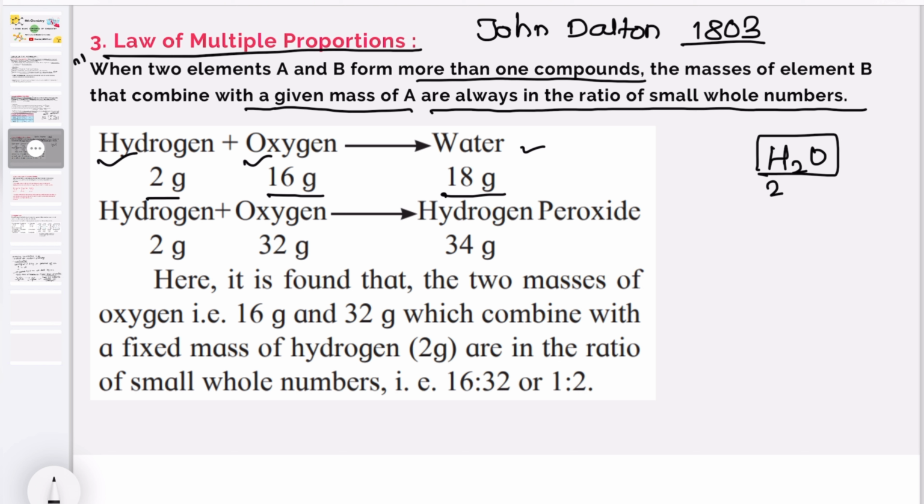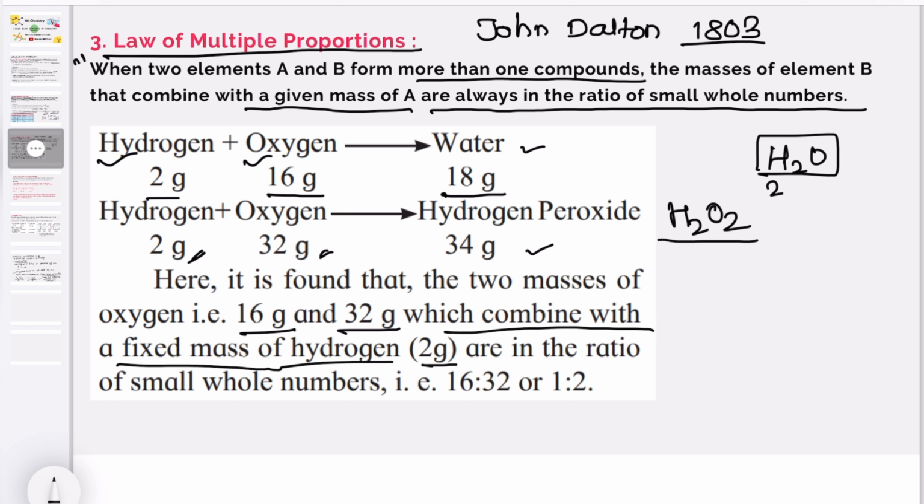But if we again combine the hydrogen and oxygen in a different way, if we take hydrogen as 2 gram and oxygen as 32 gram, then 34 gram is formed, and it is not water, it is hydrogen peroxide, formulated as H2O2. Here it is found that the 2 masses of oxygen, that is 16 gram and 32 gram, which combine with a fixed mass of hydrogen, that is 2 gram, are in the ratio of small whole numbers, that is 16:32 or 1:2. Okay, understand? Very easy.